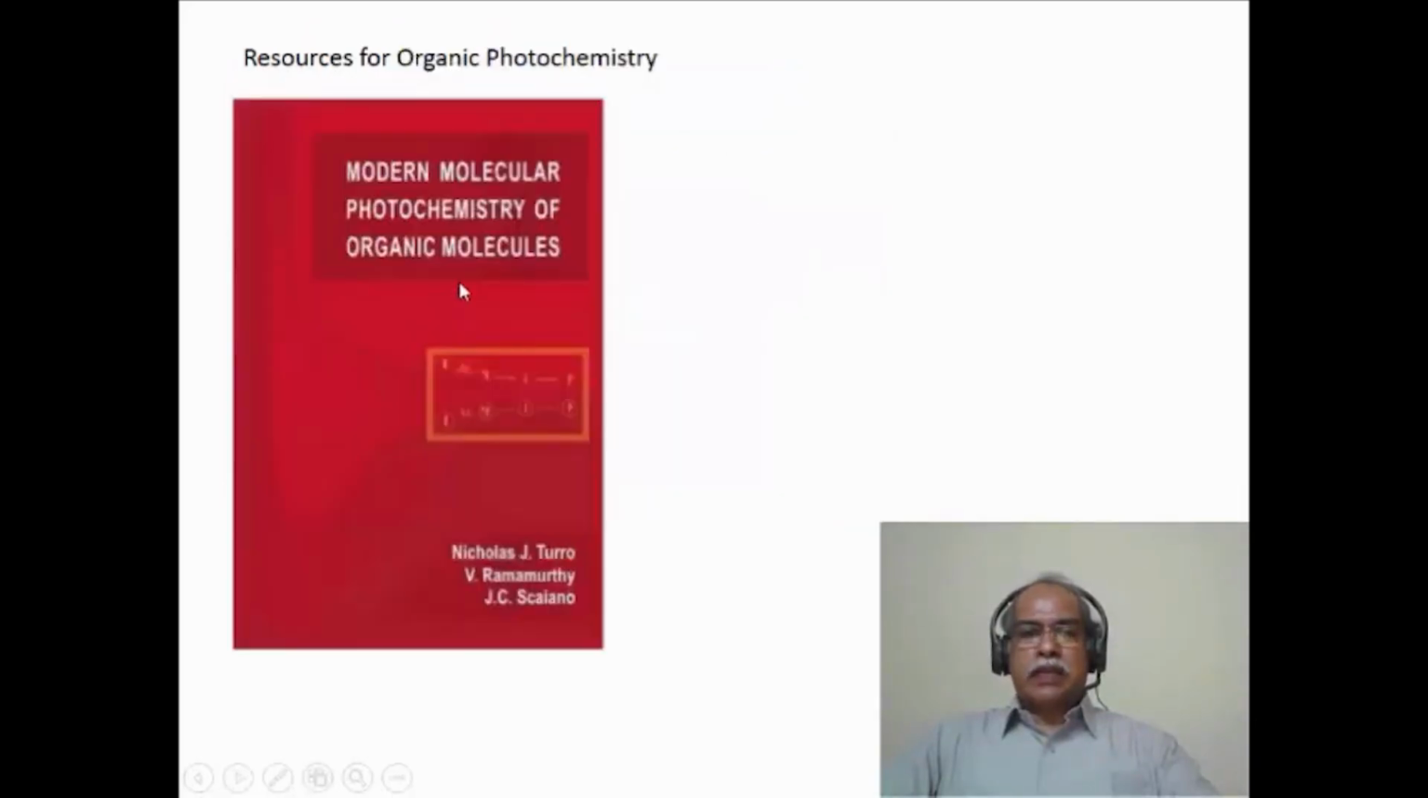As far as organic photochemistry is concerned, the book written by Nicholas Turro, V. Ramamurthy, and J.C. Scaiano is an extremely useful book. This is one of the most modern books available in organic photochemistry. The title of the book is Modern Molecular Photochemistry of Organic Molecules. It covers the theoretical aspects as well as the reaction mechanisms, and the practical aspects of organic photochemistry.